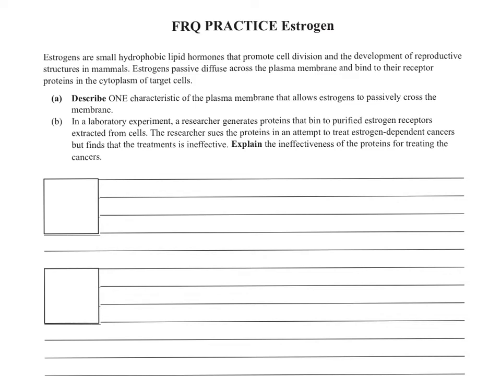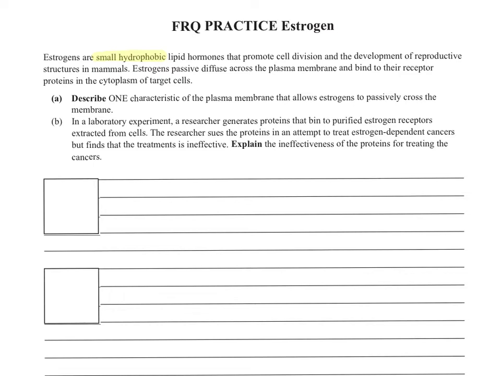So in this prompt, it's assessing your understanding of the structure of the plasma membrane. Since in the stimulus they gave us information about the estrogens being small and hydrophobic, that is our clue as to why the estrogen was able to cross the plasma membrane.